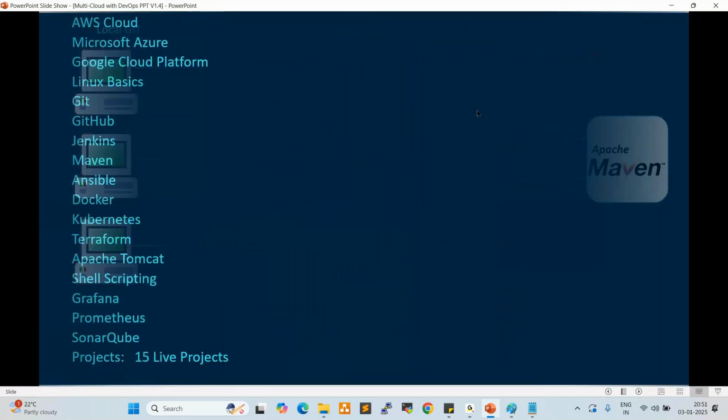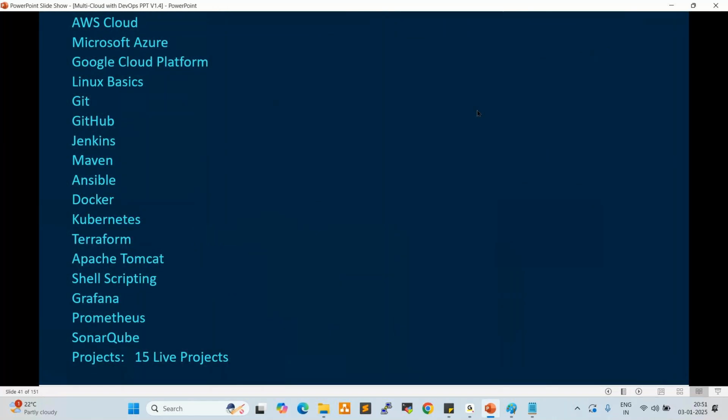In our course, these are the tools we are going to learn. Three clouds will be covered: AWS, Azure, and Google Cloud. Linux also will be covered, three to four days only. Whatever commands and services are required for a DevOps engineer or cloud engineer will be covered in Linux. After that: Git, GitHub, Jenkins, Maven, Ansible, Docker, Kubernetes, Terraform, Apache Tomcat, and shell scripting. Grafana, Prometheus, SonarQube, all these tools will be covered.